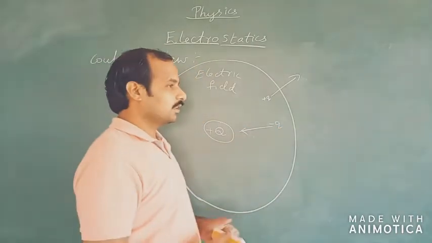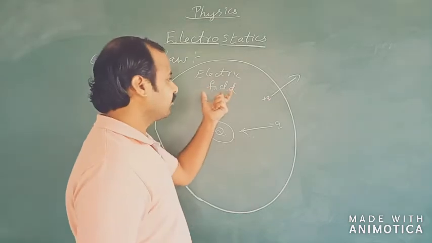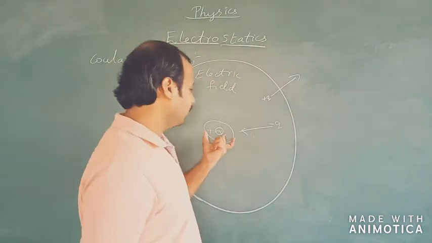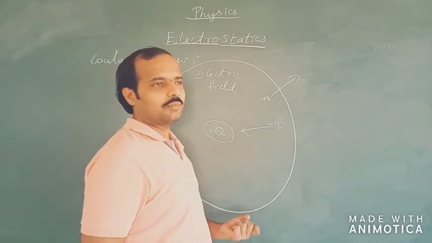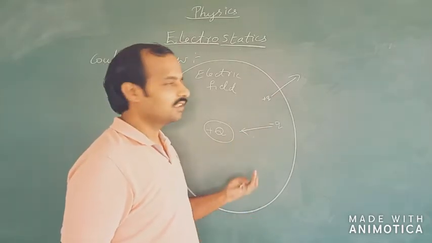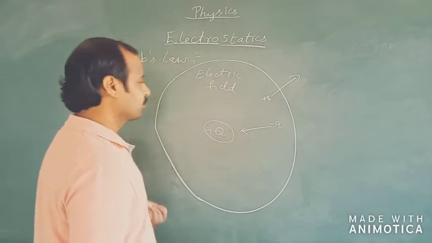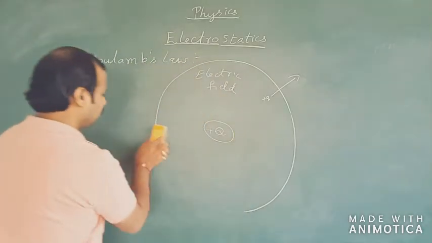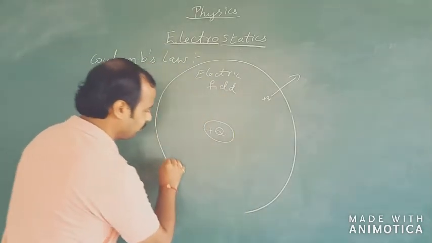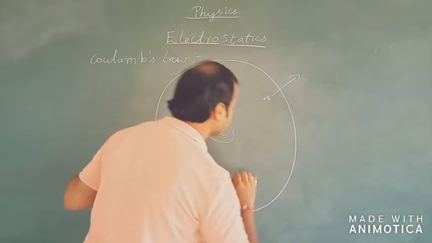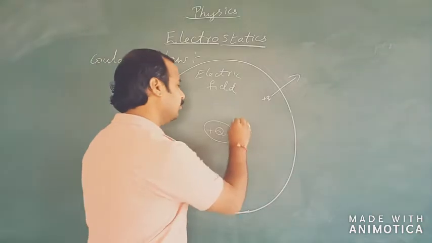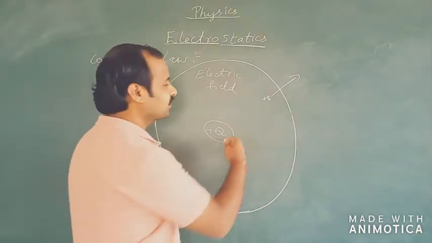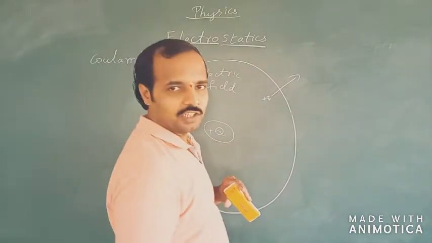So the electric field is a region surrounding this capital Q, the source charge, within which a unit positive test charge is going to experience an electrostatic force. Further, the electrostatic force varies from one point to another point. That is, it is a position dependent quantity.